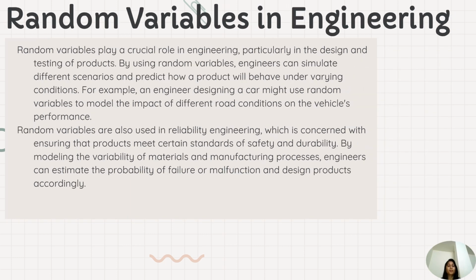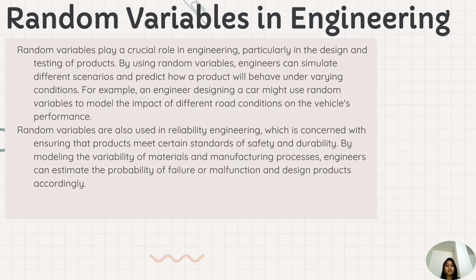Random variables in engineering. Random variables play a crucial role in engineering, particularly in the design and testing of products. By using random variables, engineers can simulate different scenarios and predict how a product will behave under varying conditions. For example, an engineer designing a car might use random variables to model the impact of different road conditions on the vehicle's performance.